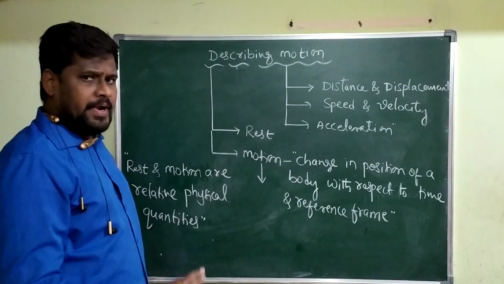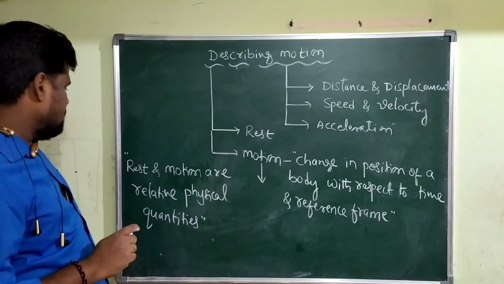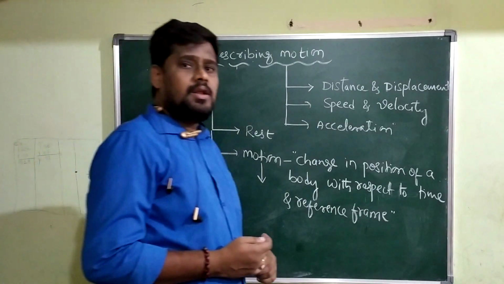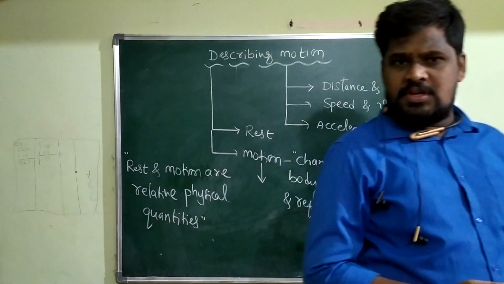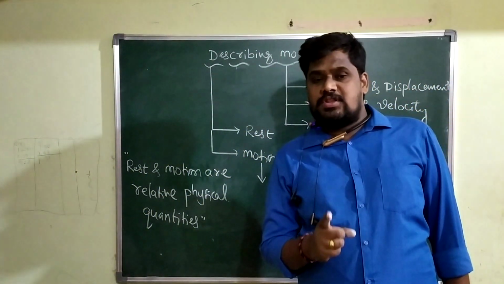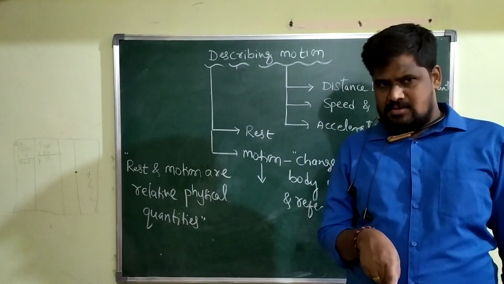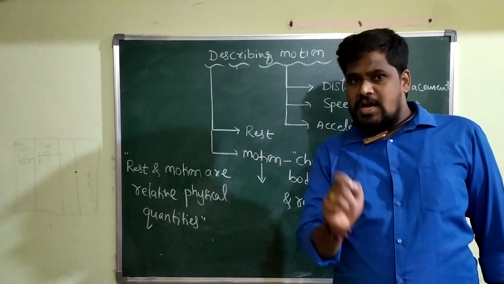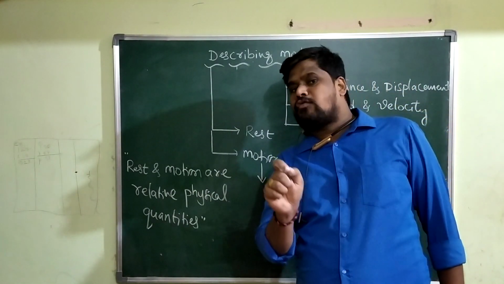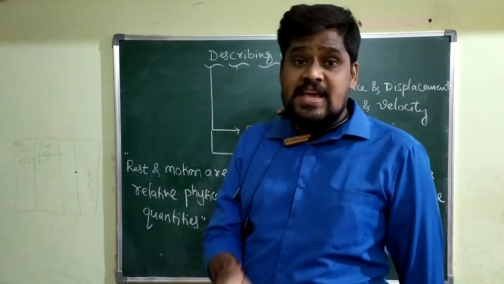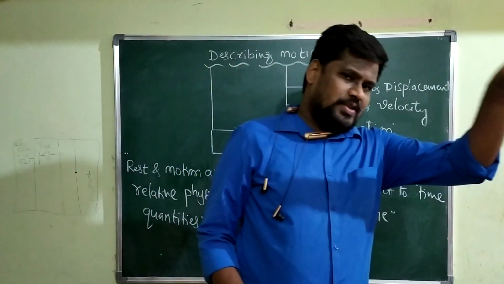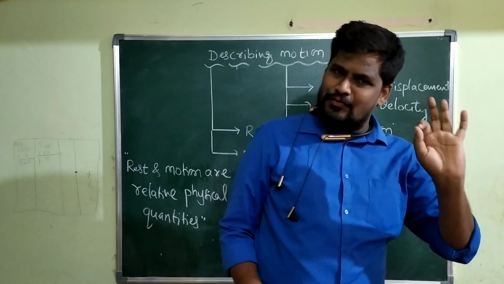Once again, I will repeat this sentence. Concentrate here. Rest and motion are relative physical quantities. What is the meaning of this sentence? You tell me. With respect to one frame, suppose an object is in the state of rest. The same object may be in the state of motion with respect to what? Other frame.